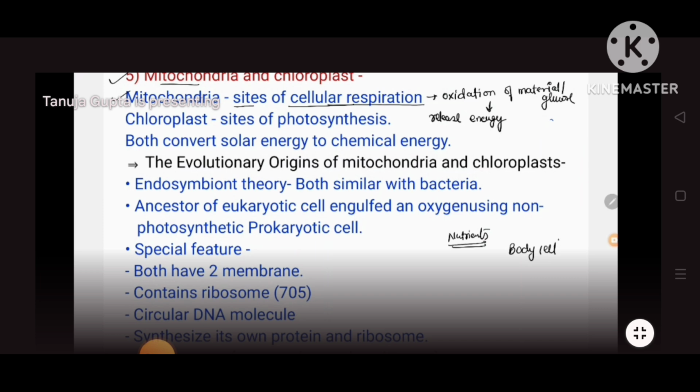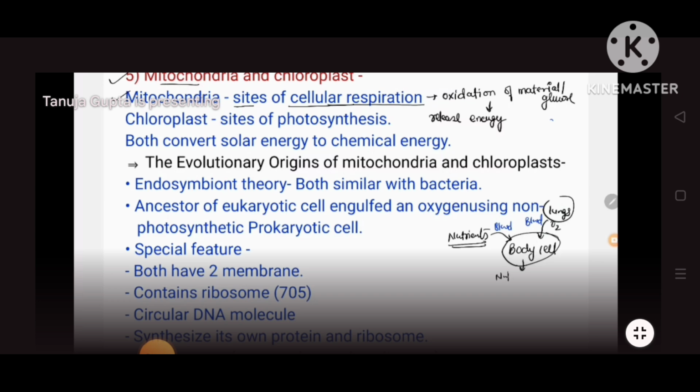So basically body cells are getting these nutrients through the stomach with the help of blood, and are also getting oxygen from the lungs with the help of blood again. Here blood is the vehicle, a transport vehicle, helping transport things. So ultimately body cells got the nutrients as well as O2, oxygen.